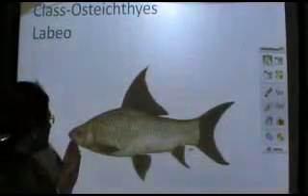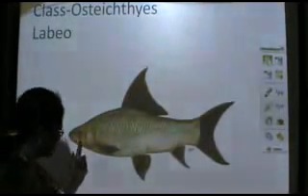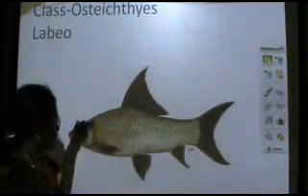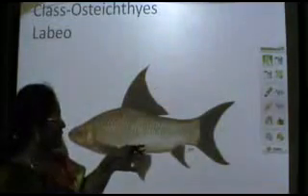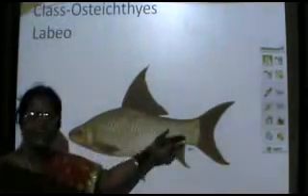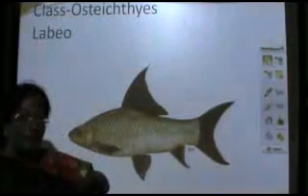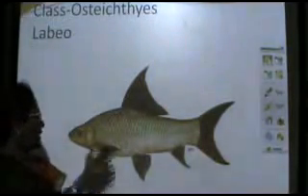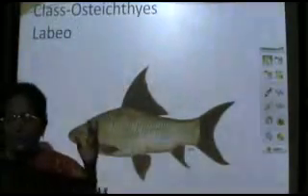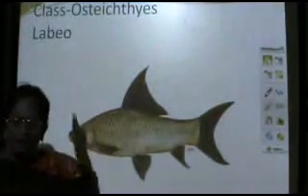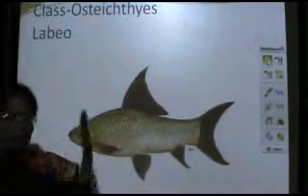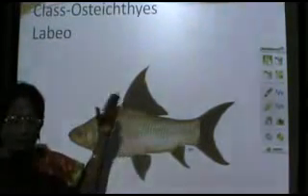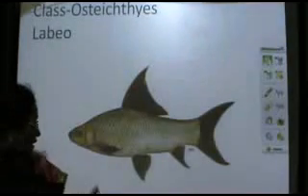Now here you can see that the body is divided into the head, trunk and tail, and this body is covered by scales which are cycloid scales. That is the scales which have an even surface on the exposed part of the scale. And in Osteichthyes you find the scales can be cycloid, ctenoid, ganoid or cosmoid, as seen in the living representative, that living fossil rather, which is called Latimeria chalumnae.